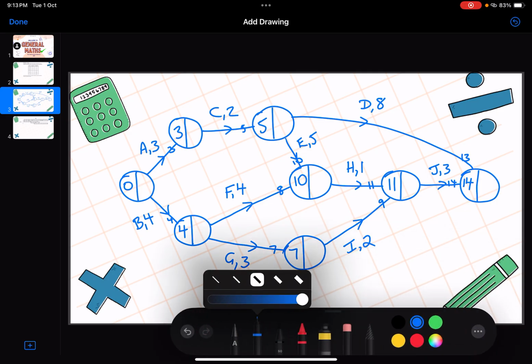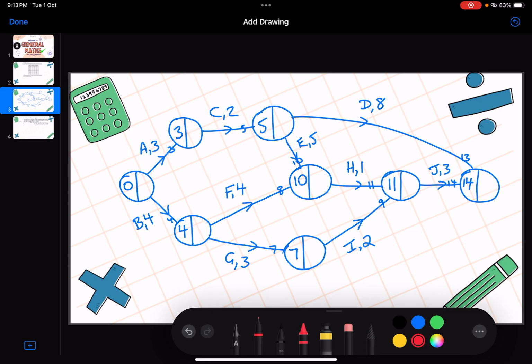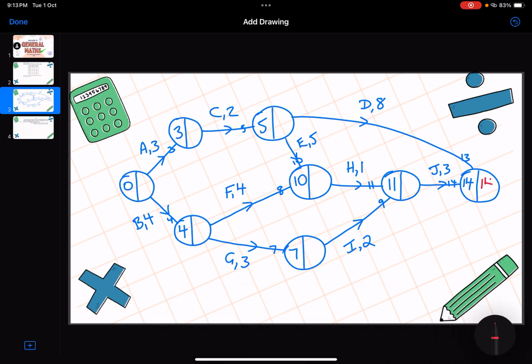However, we need to make sure we do a backward scan. So we'll change the color here. Remember, we always write a 14, the same number. On the way back for the backward scan, we're writing the smallest number. So we've got 14 subtract 3 could be an 11, and there's only one option, so 11 goes in the node there. We've got 11 take away 2, which is 9. There's only the one option, so 9 goes in there. 11 take away 1 is a 10, and there is only the one option there, so 10 is going to go there.